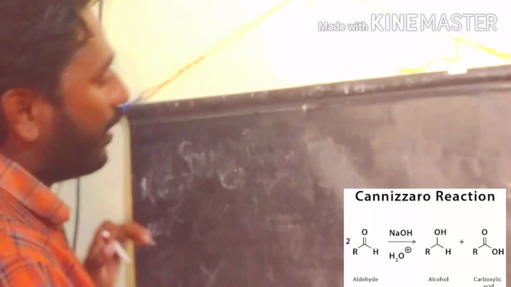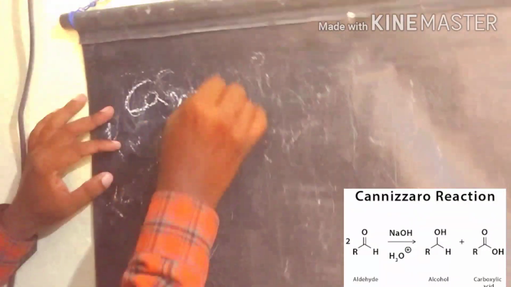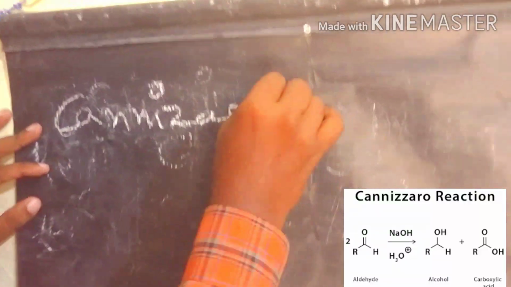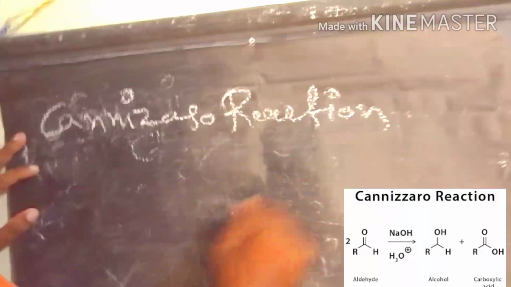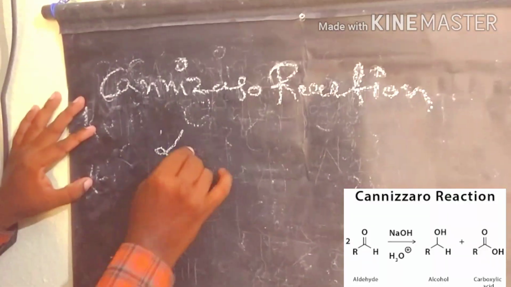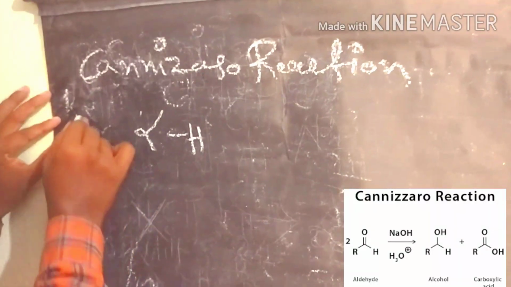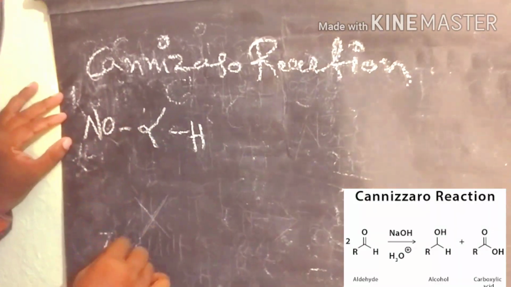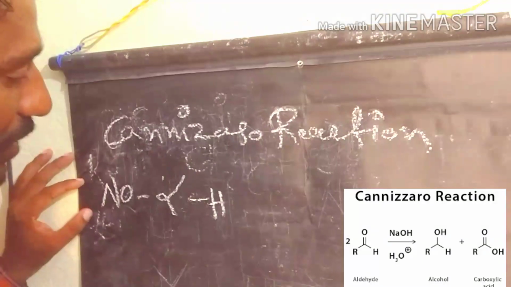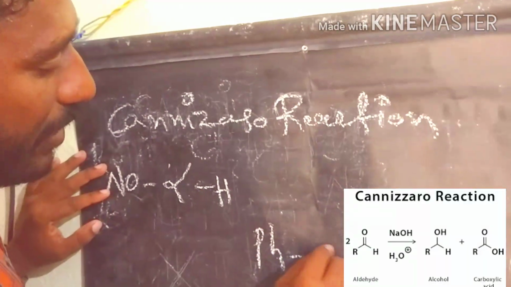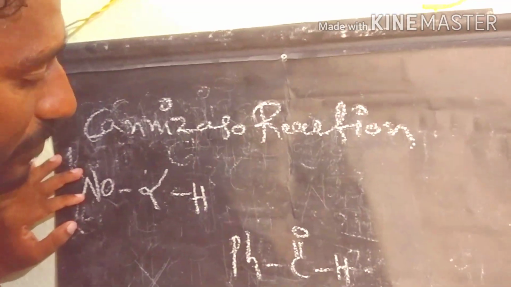What are the conditions for the reactant in the Cannizzaro reaction? The basic condition is that there is no alpha hydrogen present in the aldehyde. For example, benzaldehyde has no alpha hydrogen present.